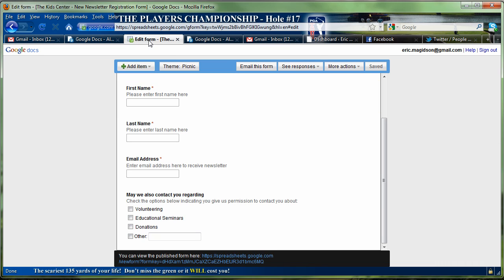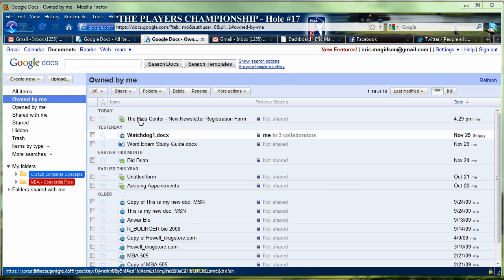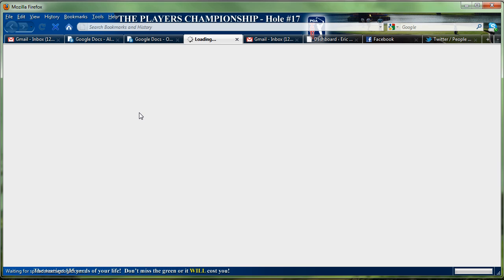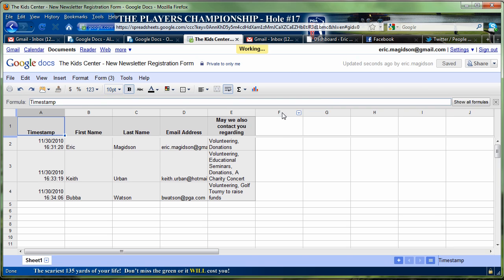Now the key is back in Forms. I've saved this form, and I, of course, at that point would close my Google Docs, and the form would come up. I'm going to pause while that form comes up. There's the form right there. The key is that I can go back into the form. If I wanted to change the form, I could. But now that I've saved the form, here's what I get. I get a spreadsheet with the time and date that everybody filled it out.